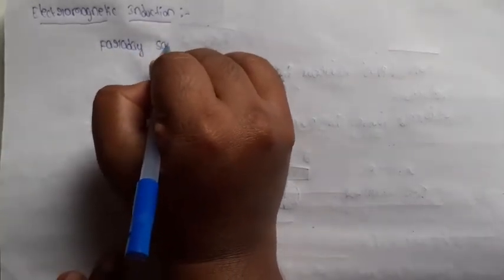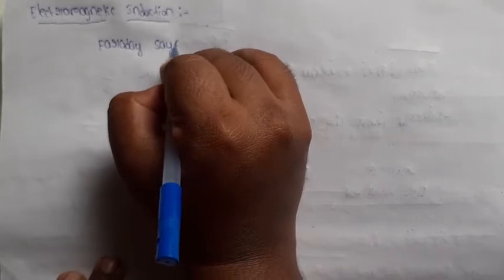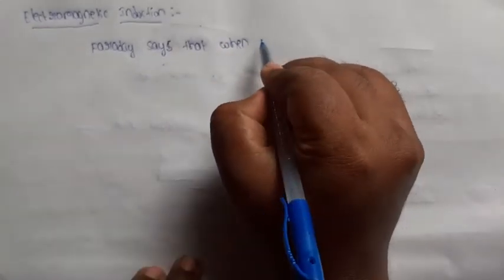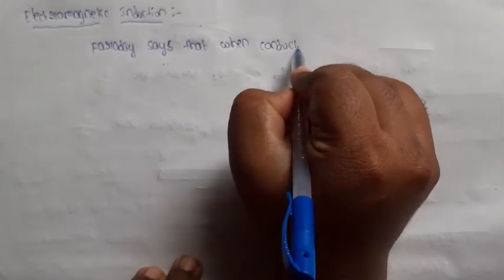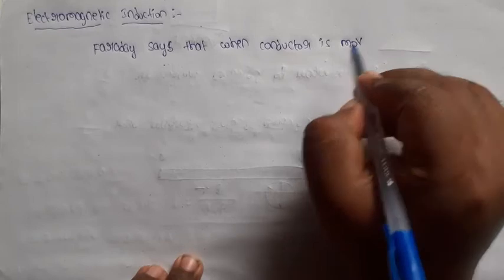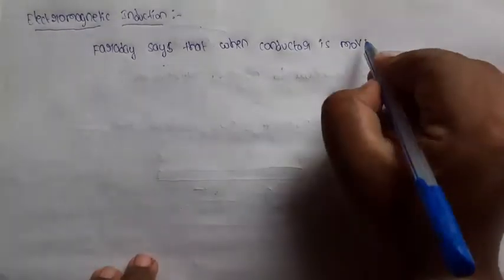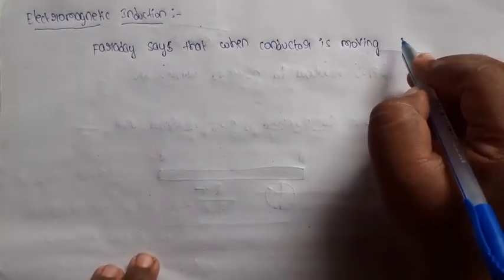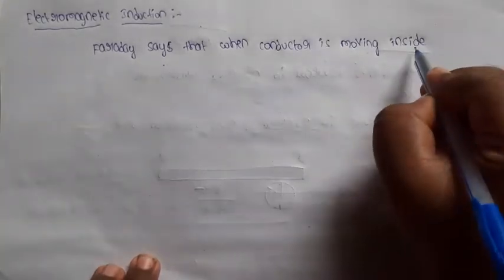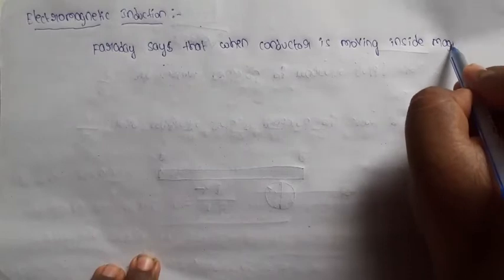Faraday says that when a conductor is moving inside a magnetic field,